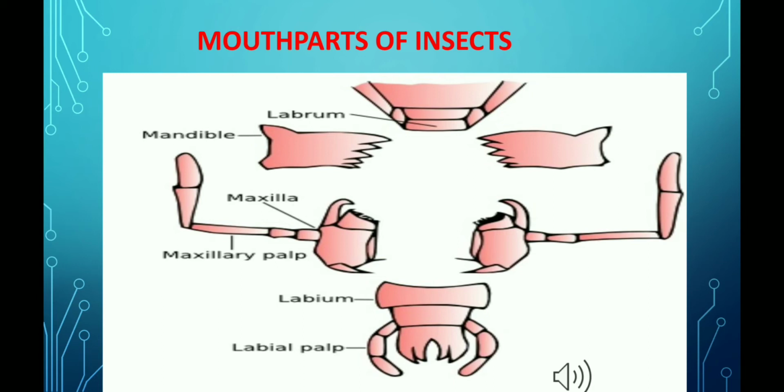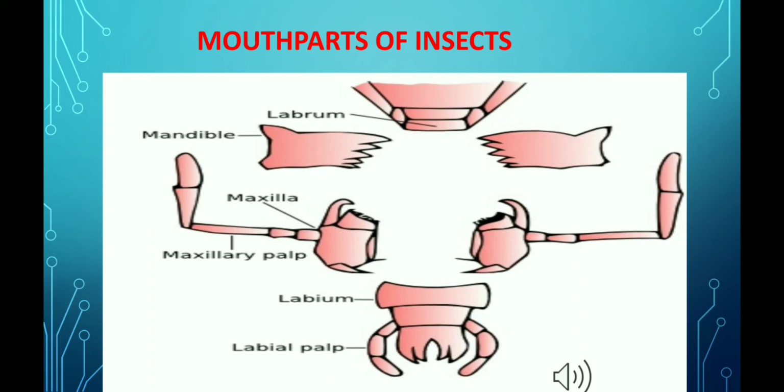If we talk about their functions, then labrum is a cover which may be loosely referred to as the upper lip, and mandibles are the hard, powerful cutting jaws. Maxillae, which are also called pincers, are less powerful than mandibles. They are used to steady and manipulate the food. They have a 5-segmented palp which is sensory and often concerned with the taste.